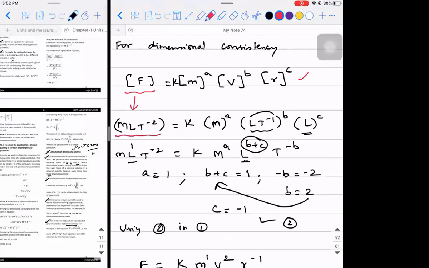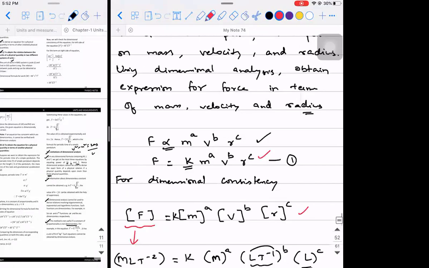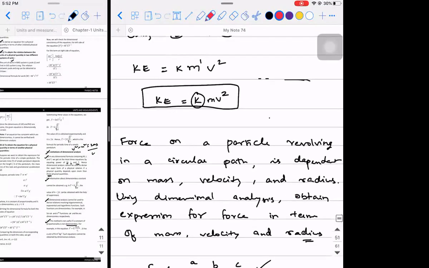You can ask me, sir, how am I supposed to know it beforehand? Some basic formulae, see, you will not get very tough questions, at least for the beginning tests. Or if they ask you something like that, they should give you the dimensional formula. For example, they will not ask you about Planck's constant and all those things. So simple formula. Force, you know it as mass into acceleration.